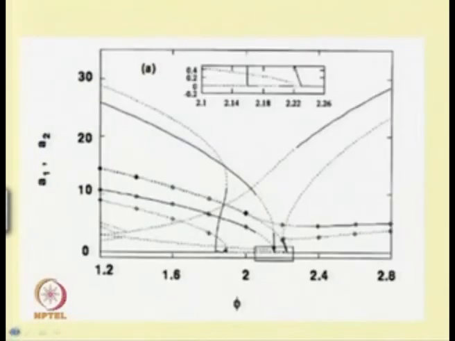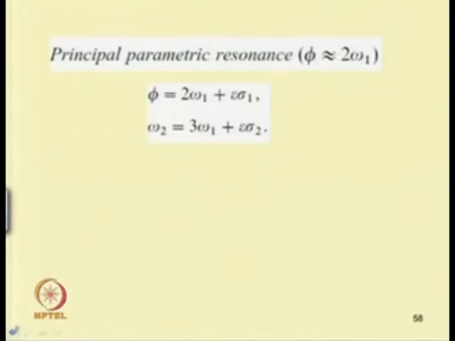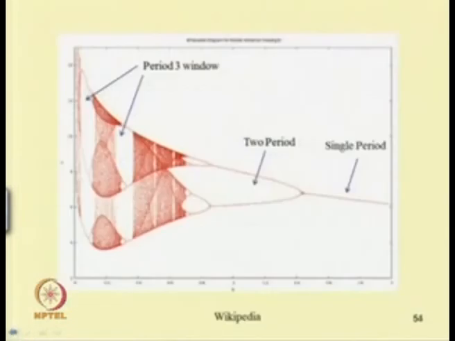We will study different types of responses, and how the periodic and quasi-periodic responses arise. This is also one example, taken from Wikipedia: initially a single period, then we have 2 periods, then a window of 3 periods. So, this is also a window of 1, 2, 3 and 4 periods. Here also 1, 2, 3 and 4. In other portions the response is chaotic.